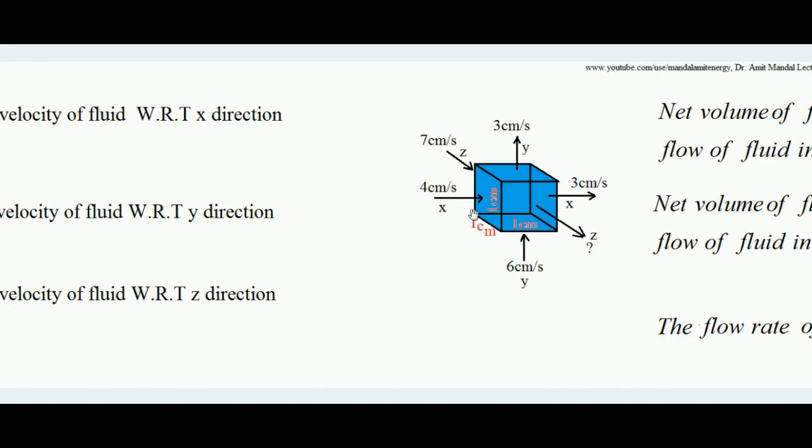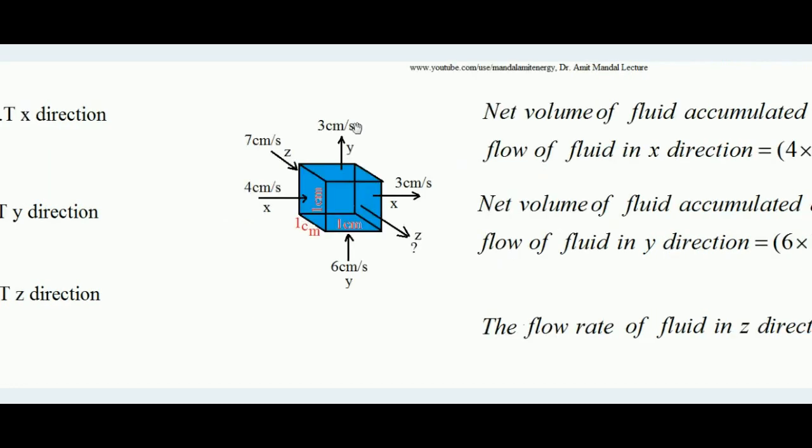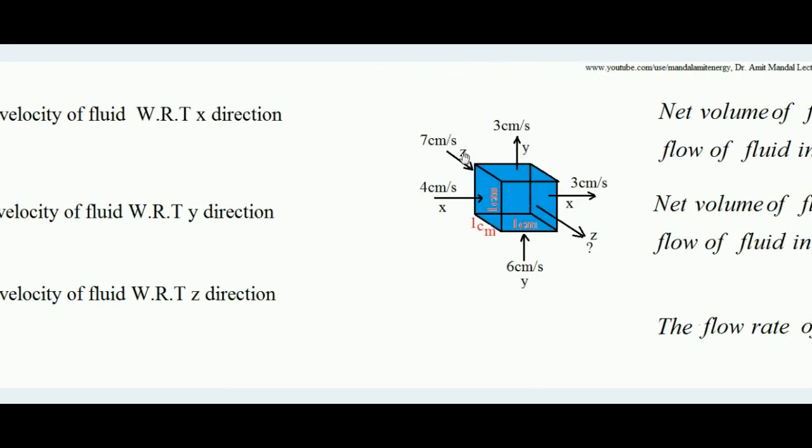Suppose in the x direction an incompressible fluid is entering with a velocity of 4 centimeter per second and exiting this cube with 3 centimeter per second. Similarly, in the y direction, the same fluid is entering with 6 centimeter per second and leaving with 3 centimeter per second, and in the z direction the fluid is entering with 7 centimeter per second.